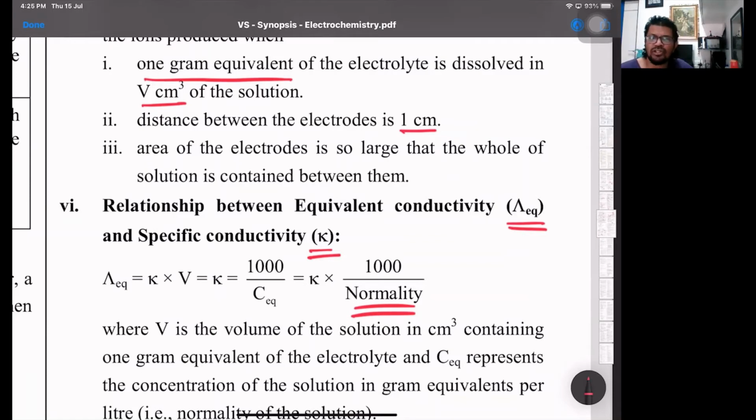Standard concentration has to be moles per meter cube. If it is in dm cube, then the numerator is multiplied by 1000. So it is 1000 K by C, where concentration is in terms of normality.